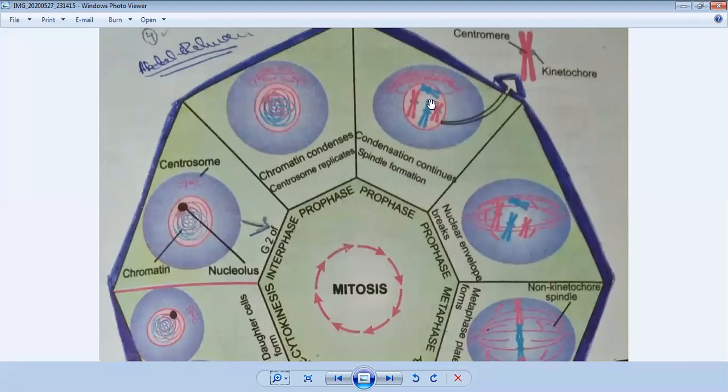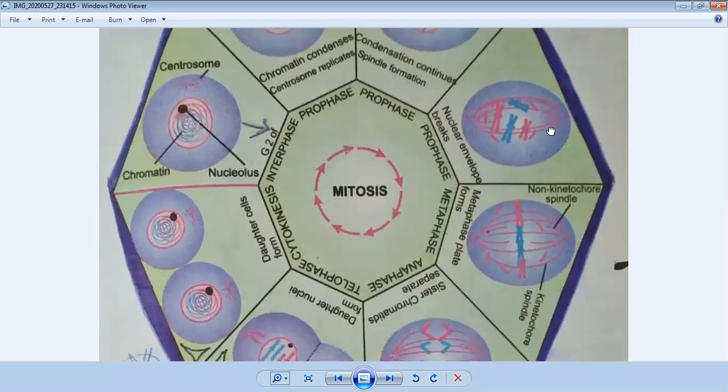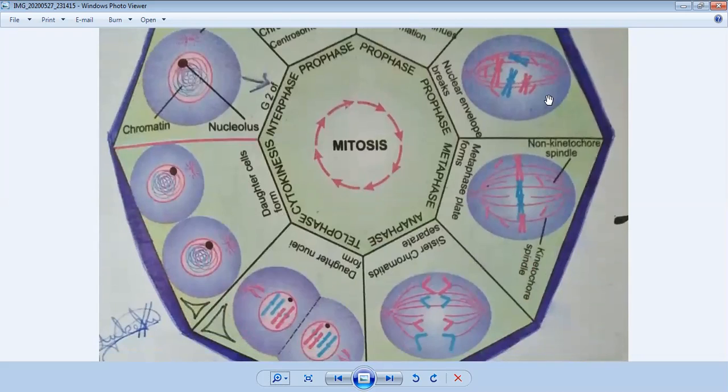In this picture they are visible, and the centromeres are making a mitotic plate and spindle fibers. In the next stage, which is also prophase, the nuclear envelope breaks. You can see the nuclear envelope breaking, and these chromosomes are moving towards their poles.